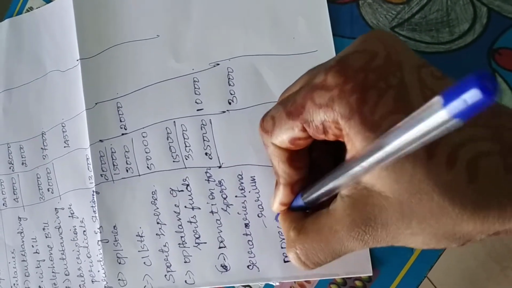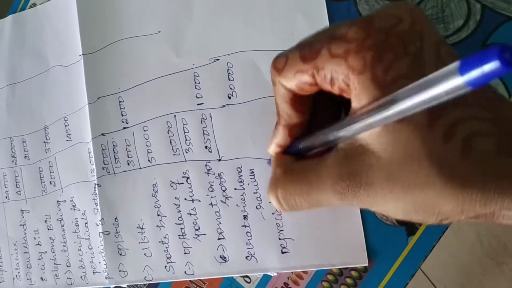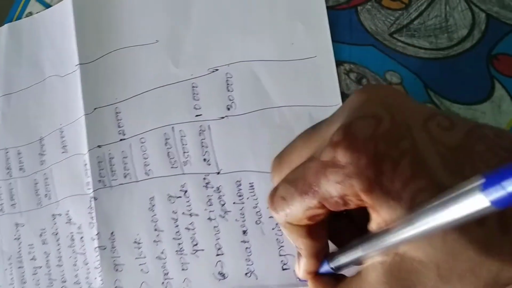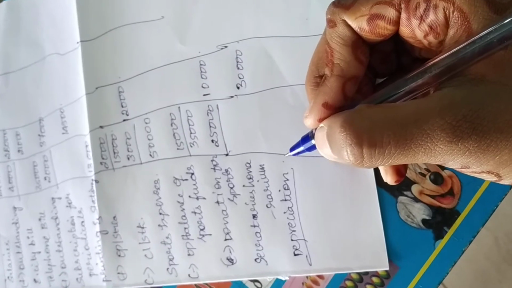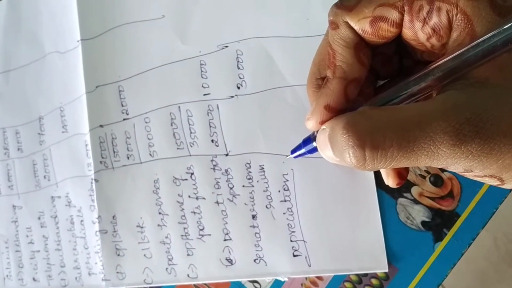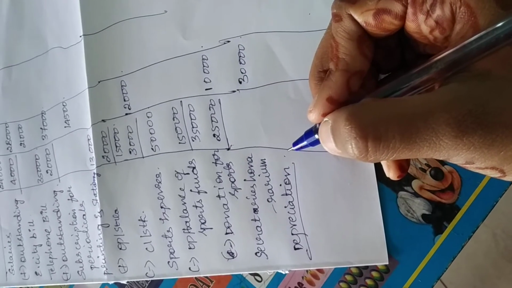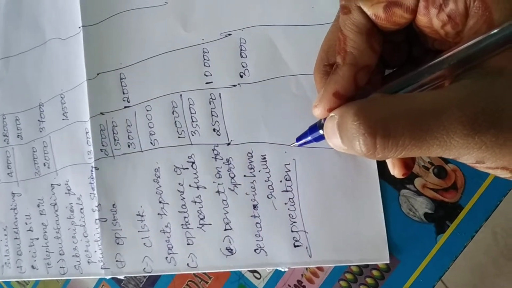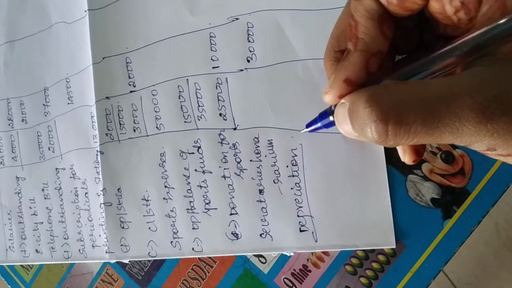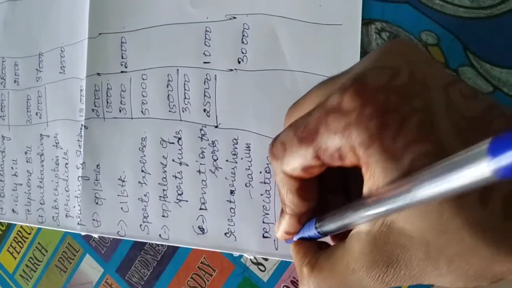Now come to the depreciation. As I said, while preparing income and expenditure, we have to consider the depreciation. So the 7th additional information is depreciation, furniture and building at 12.5 and 5%. They have given us, in the 6th point, the value of furniture and building. So we will calculate depreciation on that.